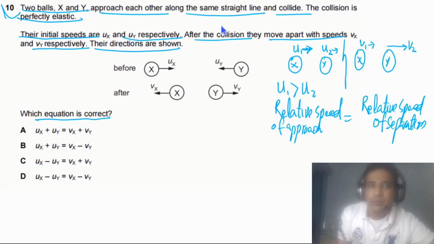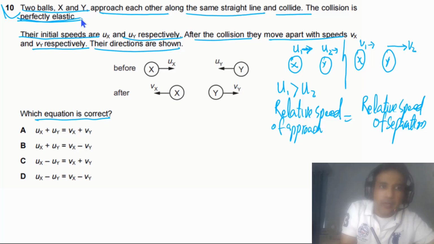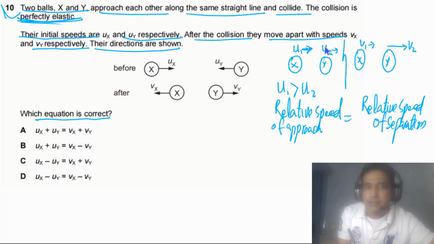This is only true if the collision is perfectly elastic. The relative speed of approach is u1 minus u2, taking to the right as positive. The relative speed of separation will be equal to v2 minus v1.